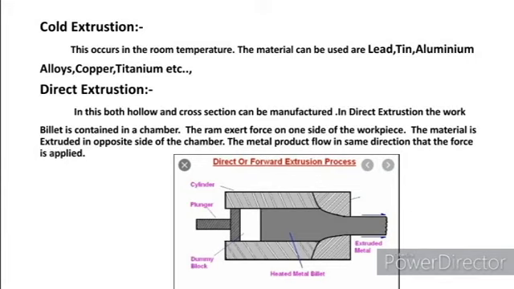The puller is pushed. Through that force, the molten metal is extruded out from the die through the hole which is opposite to the puller. This is called direct extrusion.